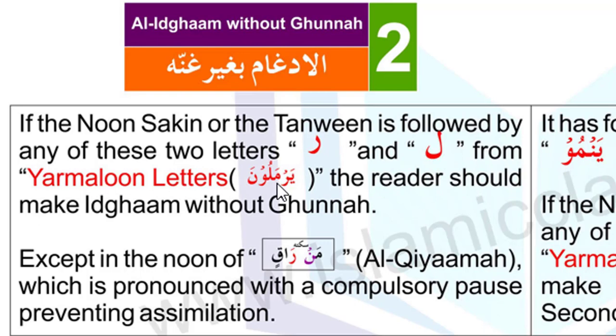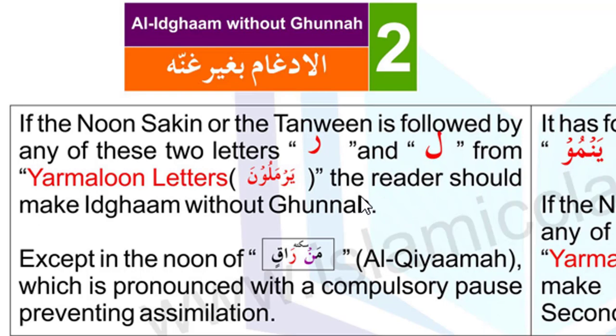So I hope you remember there are 6 Yarmalun letters: Ya, Ra, Mim, Lam, Waw, Noon. So in the idgham with ghunnah, we read 4 letters from Yarmalun, like Yanmu or Yuminu, and these 2 letters are also from the 6 letters of Yarmalun. The reader should make idgham without ghunnah.